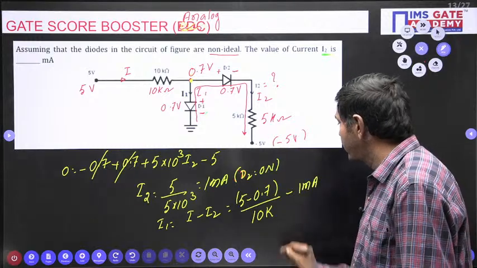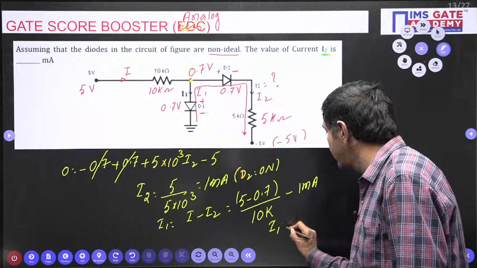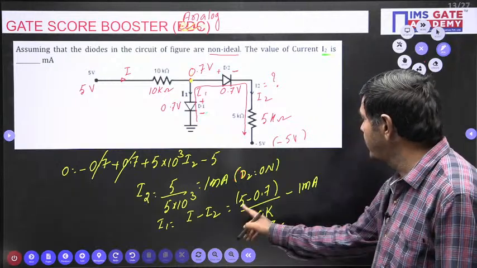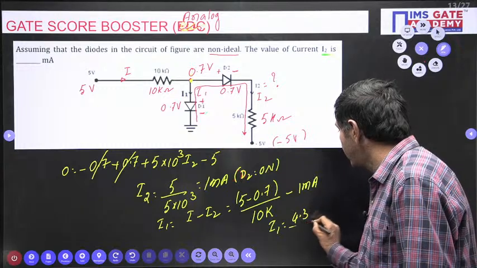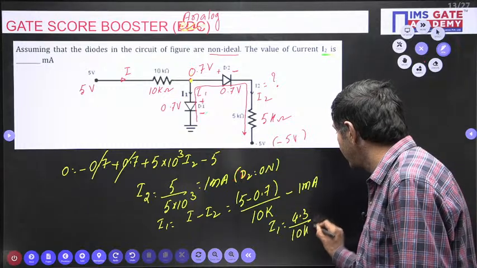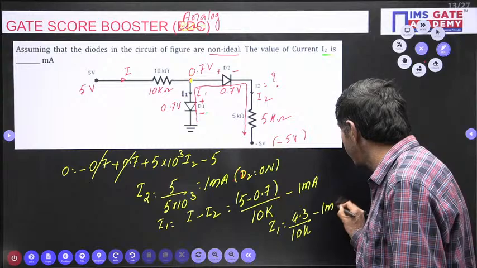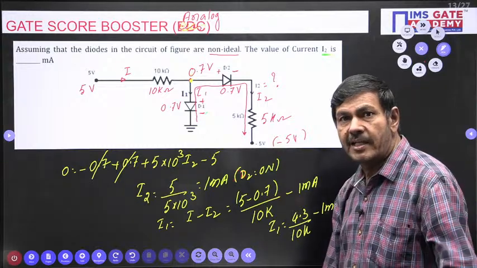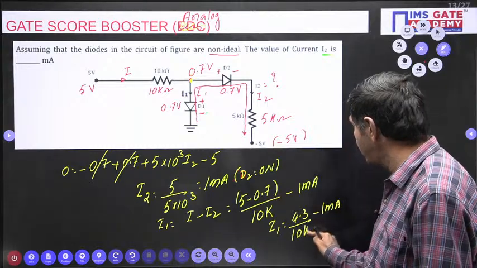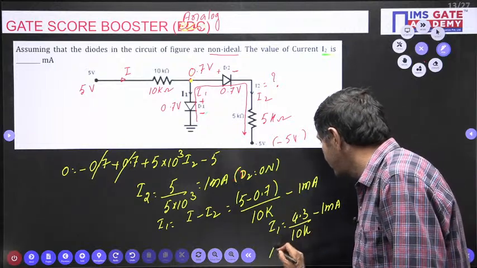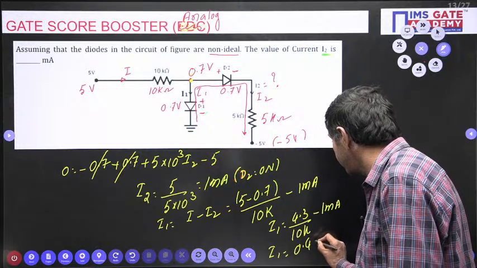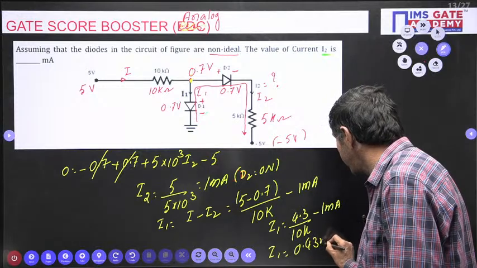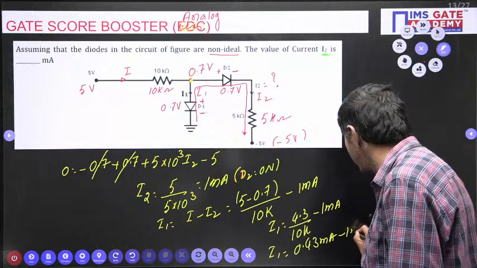Finally, what I1 can I get? I1 is 5 minus 0.7, that is 4.3, divided by 10K, minus 1 milliampere. 4.3 by 10K is 0.43 milliamperes, minus 1 milliampere.